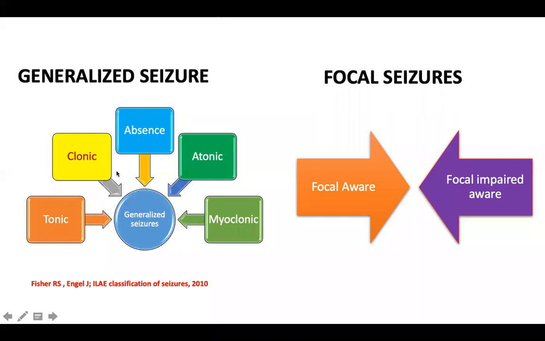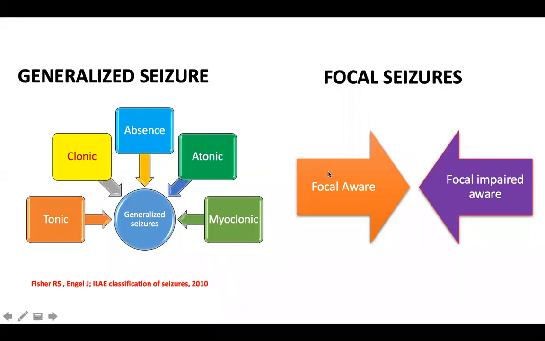Generalized seizures could be tonic, meaning sudden stiffening, arching or posturing. Clonic is sudden, fast, rhythmic jerks with a to-and-fro component. Absence is sudden, vacant stares with a behavioral arrest. Atonic is sudden loss of tone with drop attacks. And myoclonic is sudden, shock-like contractions. Just like in the last class when I talked about movement disorders, these keywords are very important. Shock-like contractions, drop-like attacks, right?